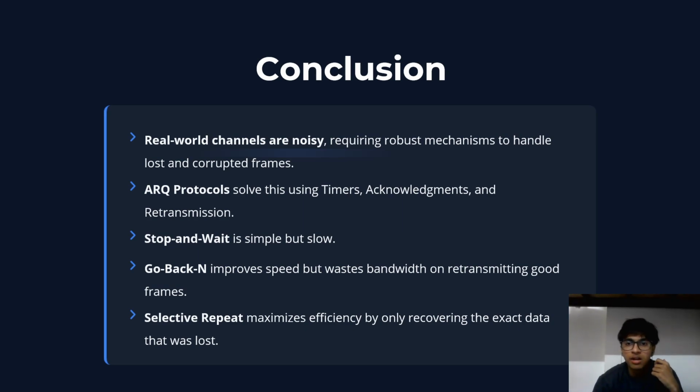Thus, we started with stop and wait, which gave us the baseline mechanics of the concept of acknowledgement and timeout. But as we saw, it underutilizes the bandwidth. To solve this, we introduced pipelining with go back N by using a sliding window, the concept where we send multiple frames together. Go back N keeps the channel full and drastically improves throughput, but it does so at a cost, which is its reliance on cumulative acknowledgements.